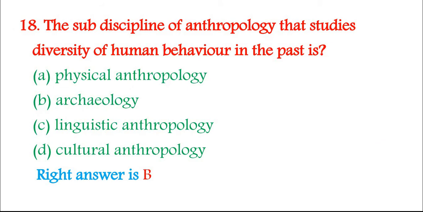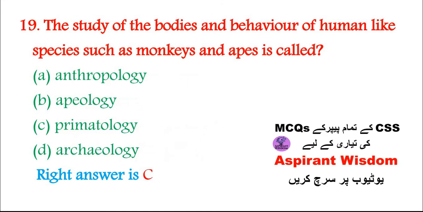18. The subdiscipline of anthropology that studies diversity of human behavior in the past is: A. Physical anthropology, B. Archaeology, C. Linguistic anthropology, D. Cultural anthropology. Right answer is B. 19. The study of the bodies and behavior of human-like species such as monkeys and apes is called: A. Anthropology, B. Apiology, C. Primatology, D. Archaeology.